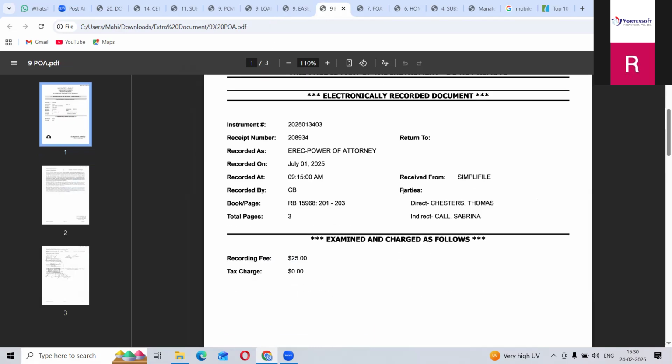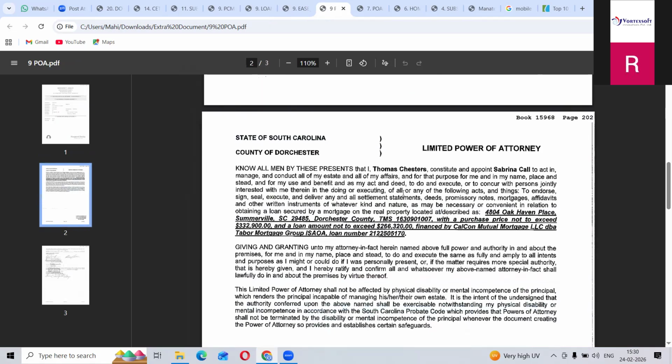Power of attorney next. You have to take this power of attorney by your address only. If your property address is matching, then only you have to take it, otherwise there is no need to take this one. For example, see, 4804 Oak Haven Places, for this address only they have made the power of attorney. If this property address belongs to you, you have to take it, otherwise there is no need to take this one. Because you are doing this property address, then only you have to take it.